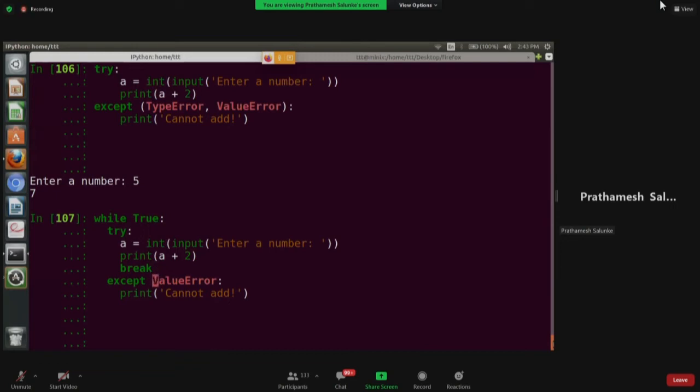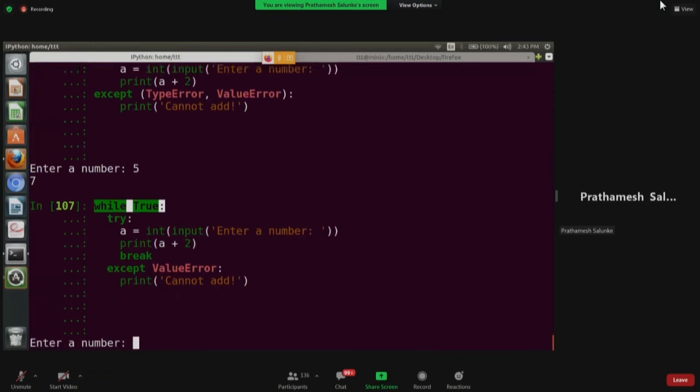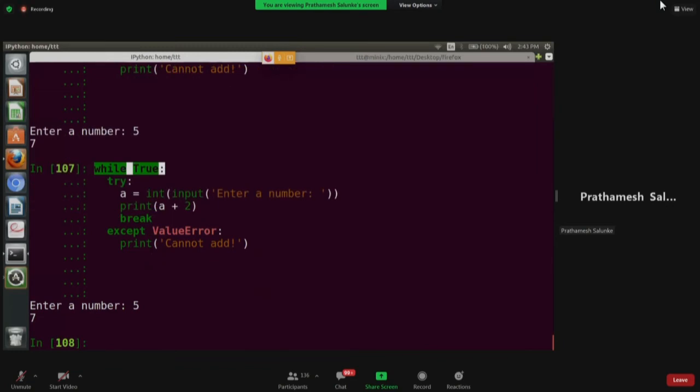And if it is not fine, then obviously it will go to the exception. Again it will ask for the input, again the control will go to the while. So let's try this out. If I'm giving 5, this is fine. We are out of the while loop. It breaks. This is completely fine.